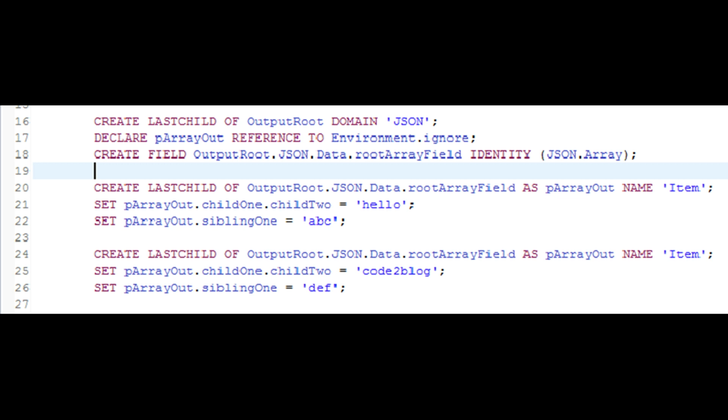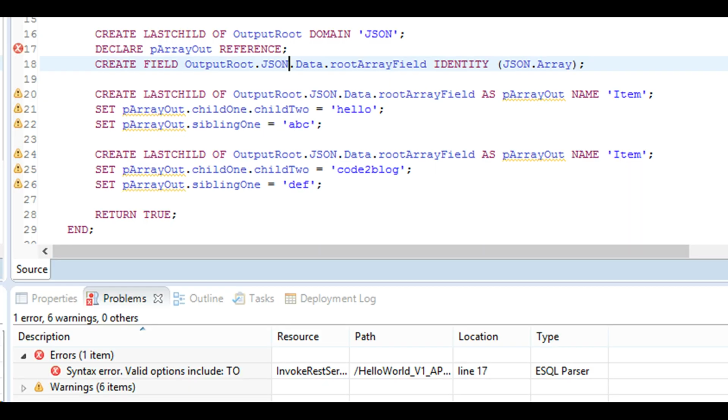Why do we need to give a reference to the environment tree? Now I'll show you another picture. In this picture, on line number 16, the domain is created. On line number 17, I have not given an assignment to Environment.ignore. I have not given a reference to environment. So what happens in that case? See the error shown in the problems view.